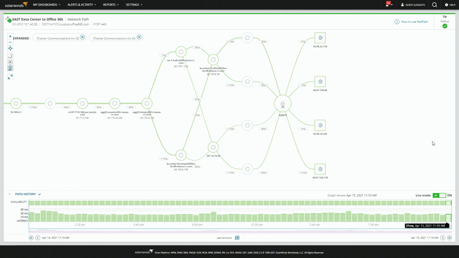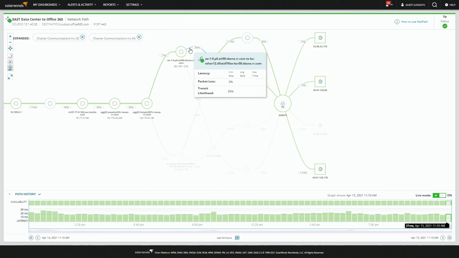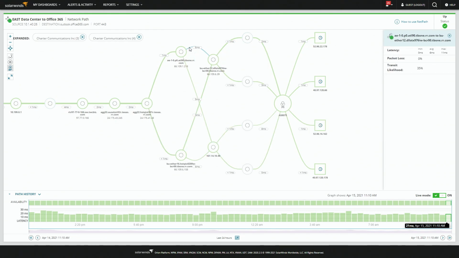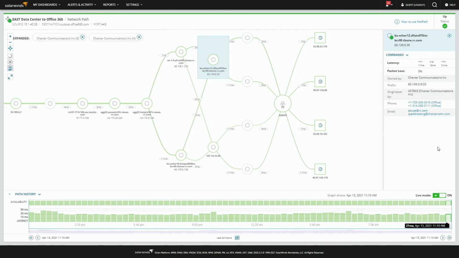Cool. Now there's good and bad to this. The good part is if all of a sudden this introduces latency or some type of problem, like this link that's normally 6 milliseconds all of a sudden goes to 600, that's bad. And 35% of my traffic's probably going over that. That's really bad. So there's either going to be a problem on this router, or maybe it's actually a cabling thing. Maybe a backhoe got involved. We're not going to say one way or the other. But being able to actually call Charter and say, hey, this is what I'm seeing, take a screenshot of their segment of this, send it with your case, give them the names, the IP addresses, everything.